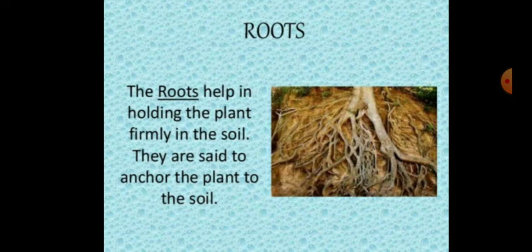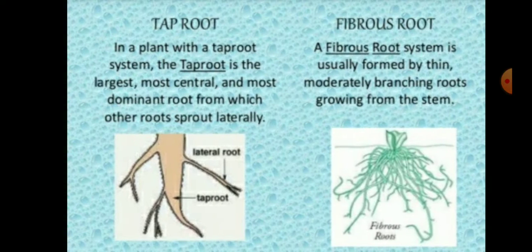Children, mainly there are two types of root system. First is the taproot system and second is the fibrous root system. In the taproot system, the taproot is the largest, most central and most dominant root, from which other roots sprout laterally. But the fibrous root system is usually formed by thin, moderately branching roots which grow from the stem.